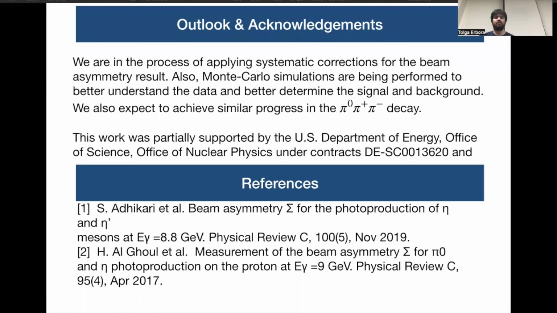So we're in the process of applying systematic corrections on the beam asymmetry result, and also taking Monte Carlo simulations to better understand the signal and background. We expect similar progress will be achieved in the eta going to pi 0, pi plus, pi minus.